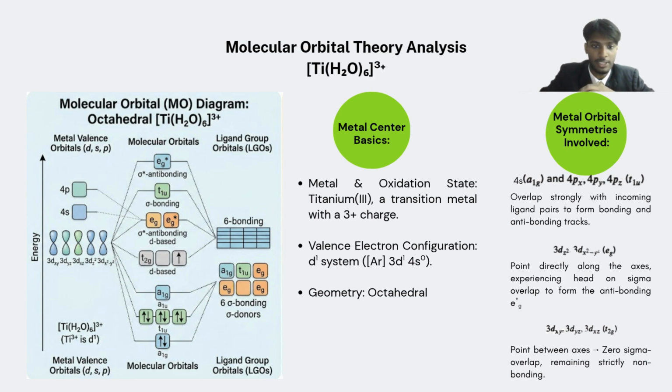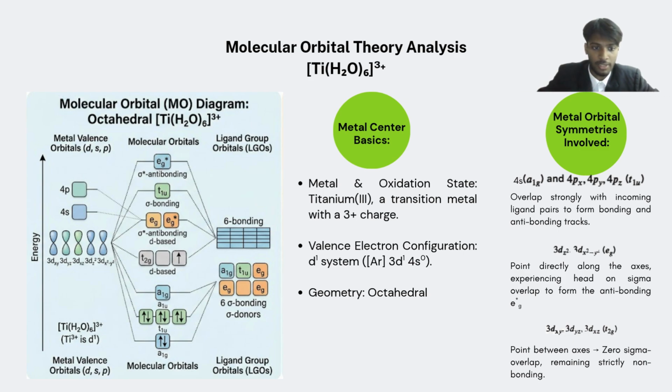In the picture on the left-hand side, the molecular orbital diagram shows that the atomic orbitals mix to form the high-energy T1u and A1g antibonding levels. Next, the d orbitals on the left side of the graph split into two groups. The axial dz² and dx²-y² orbitals with eg symmetry point directly at the ligands to form the antibonding eg levels at the top of the middle column.